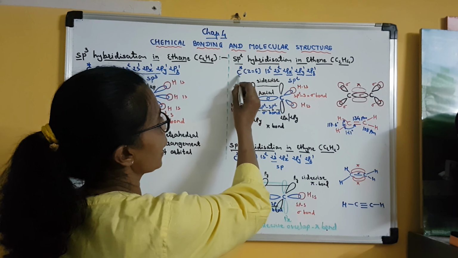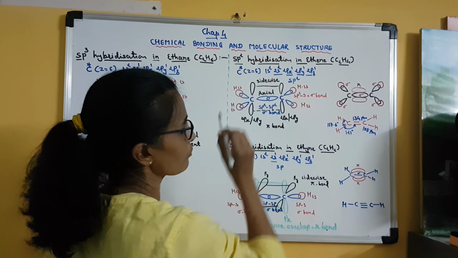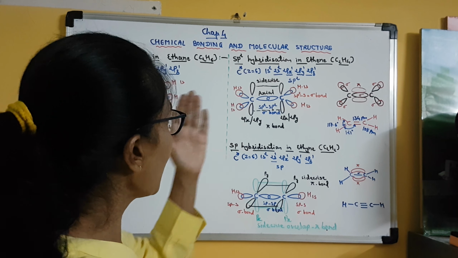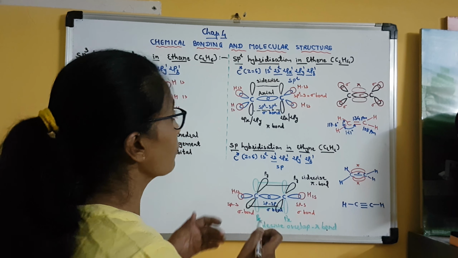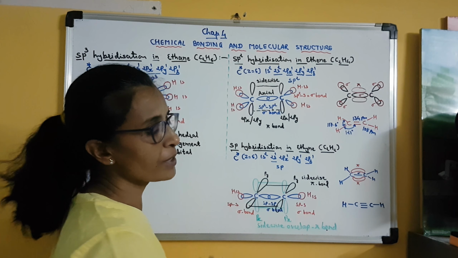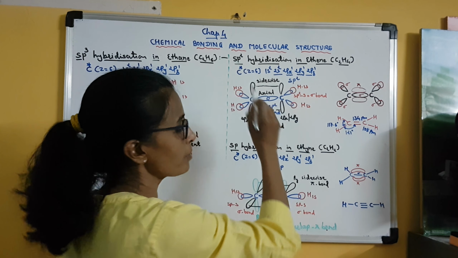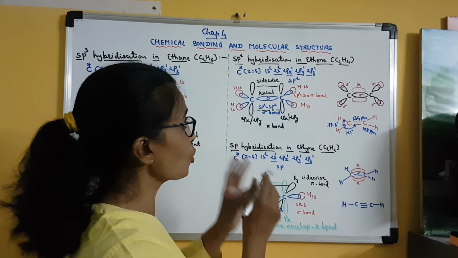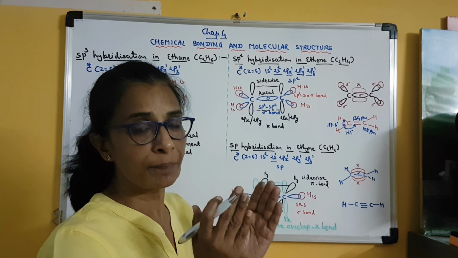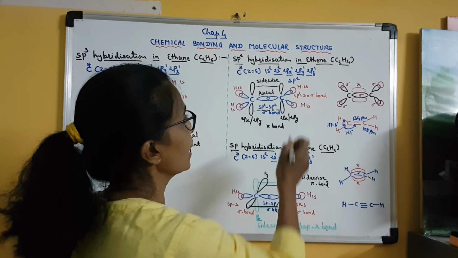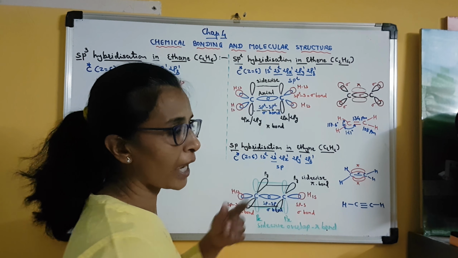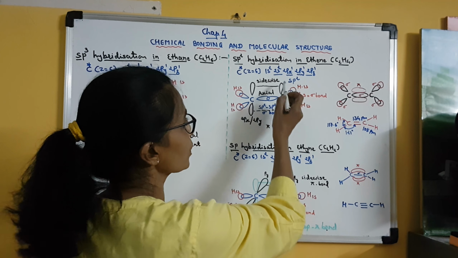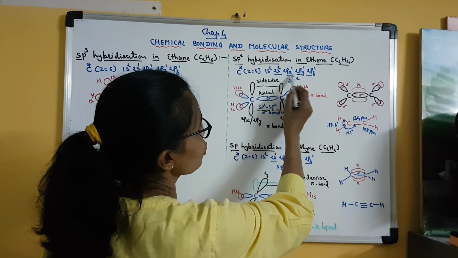So here again, carbon in its excited state has this configuration in which there are 4 atomic orbitals of carbon atom, and all of them have an unpaired valence electron. Now here we are talking about sp2 hybridization, meaning the 2s orbital of carbon atom and the 2pz orbital. These 2 orbitals for sure will participate in hybridization, but out of 2px and 2py, either of these 2 will participate in hybridization.